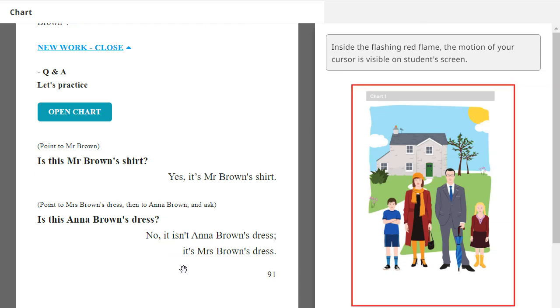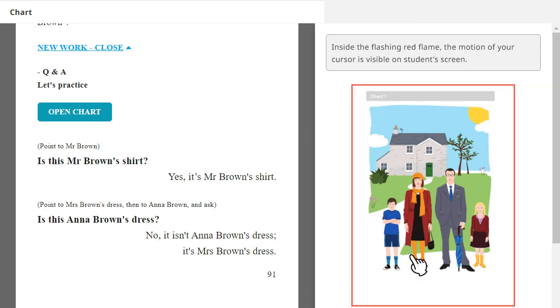Okay, so let's practice. Is this Jack Brown's shirt? Yes, it's Jack Brown's shirt. Sorry, I couldn't hear you well. Oh, one moment. Okay. How about now? Can you hear me? Yes, clear. Okay, one more.